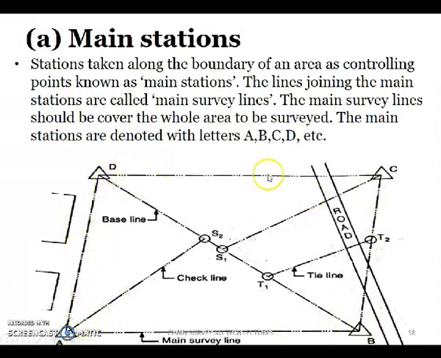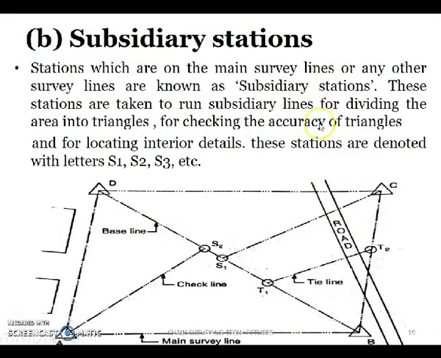These lines are called main survey lines. Next, subsidiary stations. The stations which are on the main survey lines or any other survey lines are known as subsidiary stations. These are represented by S1 and S2 over here. These are joining the main survey line, which is also called the baseline, with the apex of the triangles or the main survey stations.